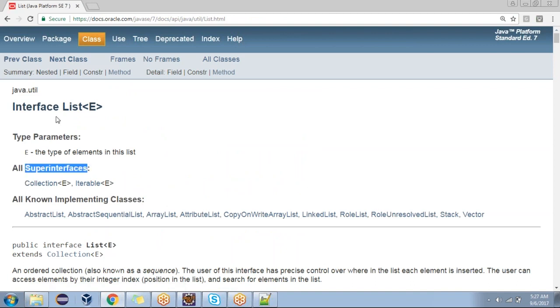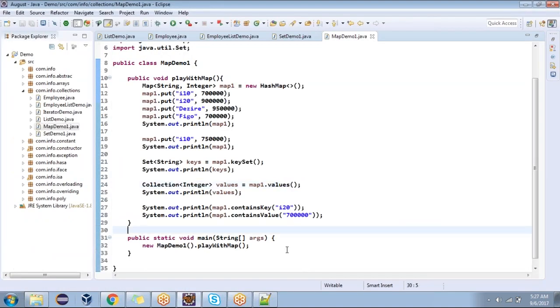What is the super interface for this? Collection. Iterable, in the last class we discussed iterable also. But look now, it's a collection. Understood now? If anyone has any questions, you can ask me now.